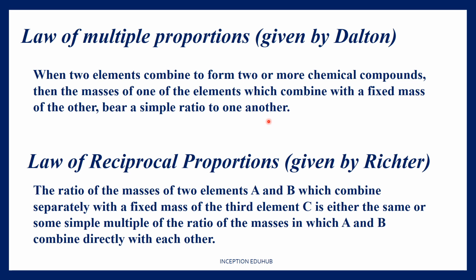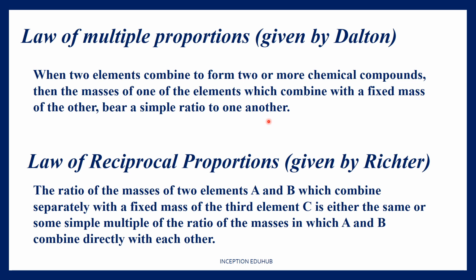So what it says is that if elements are forming more than one chemical compound, the masses in which they combine are going to bear a simple ratio. For example, in sulfur dioxide, the mass ratio will be 1 by 1. In sulfur trioxide, it is going to be almost 2 by 3.